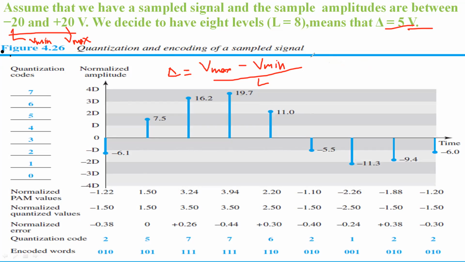So we'll get V max is equal to 20, minus V min, the minimum is minus 20, and the level L is 8. They are giving the level L as 8. So it will become 20 minus minus 20, which is 20 plus 20, is 40, divided by 8. 8 fives are 40. So delta is equal to 5 volts. Clear?